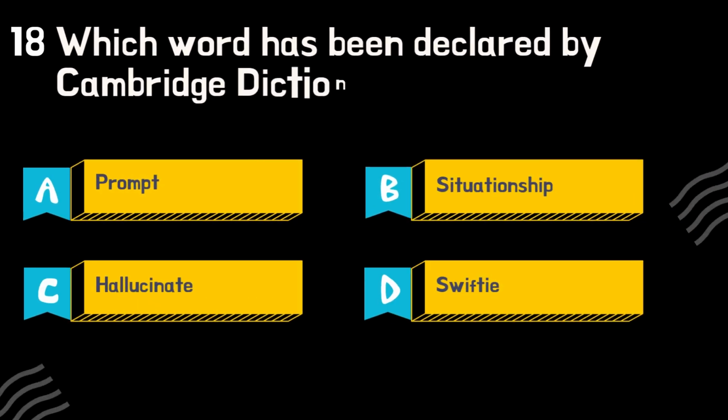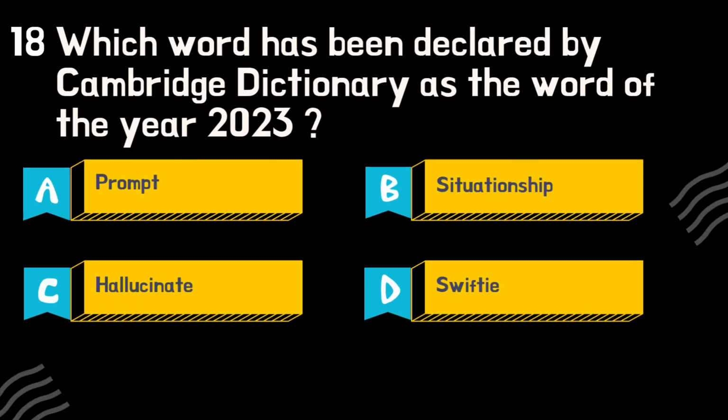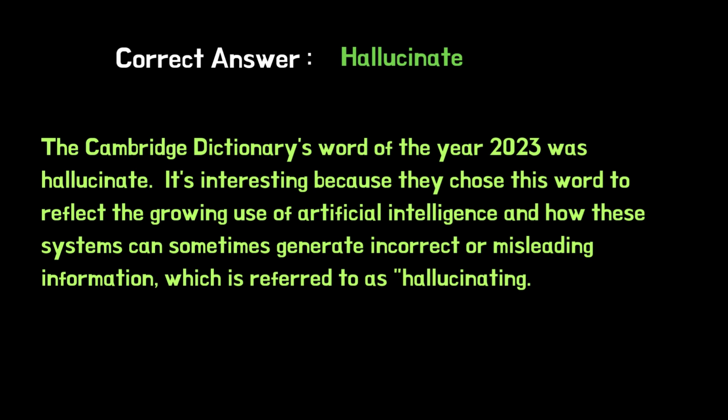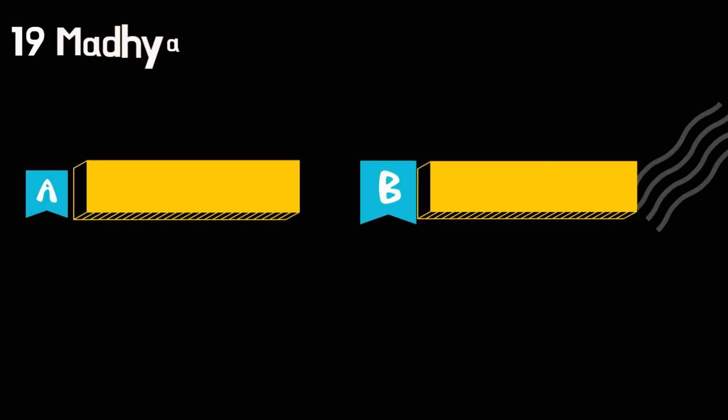Which word has been declared by Cambridge Dictionary as the word of the year 2023? The Cambridge Dictionary's word of the year 2023 was hallucinate. It's interesting because they chose this word to reflect the growing use of artificial intelligence and how these systems can sometimes generate incorrect or misleading information, which is referred to as hallucinating.